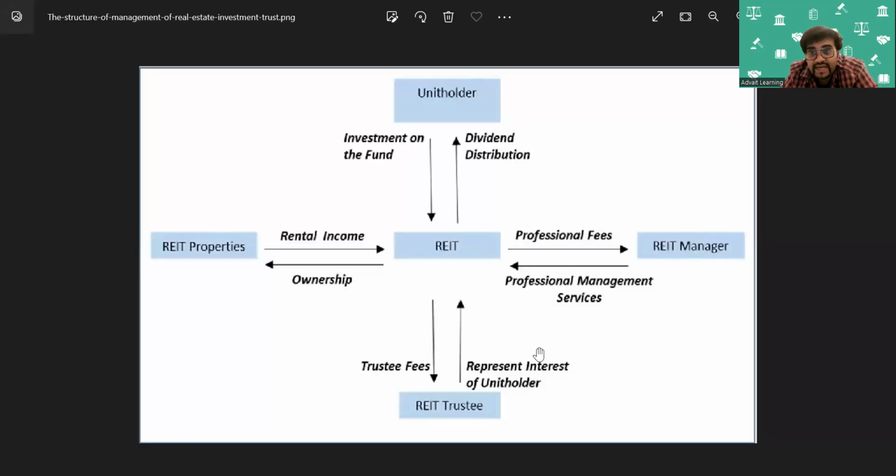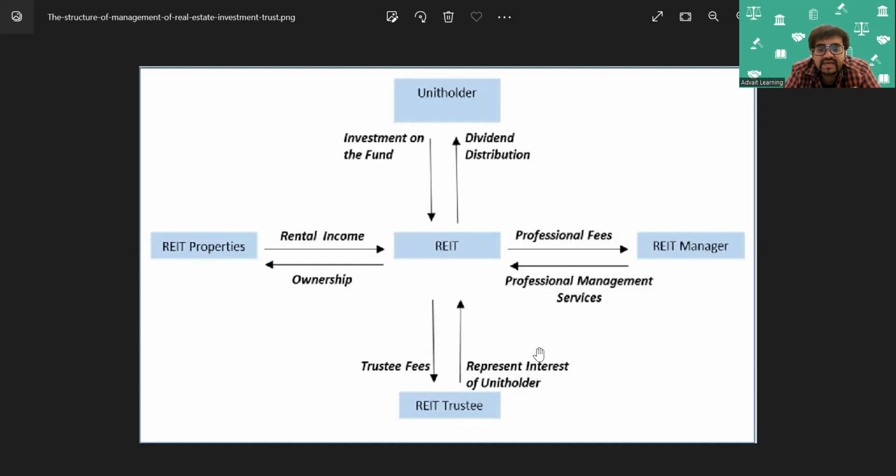So guys, a REIT operates more like mutual funds, where rather than buying a house, I can purchase some units in a real estate investment trust. So basically the investment will be done, and obviously when I invest, I would expect some dividend. Now how is this dividend obtained?